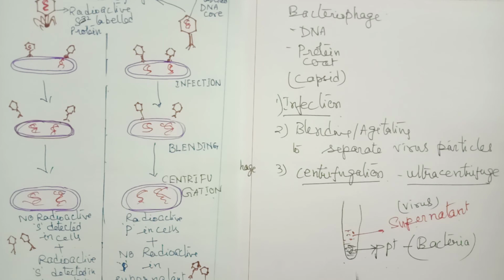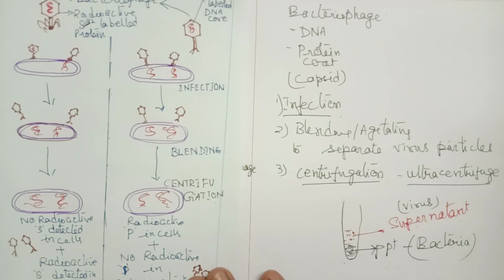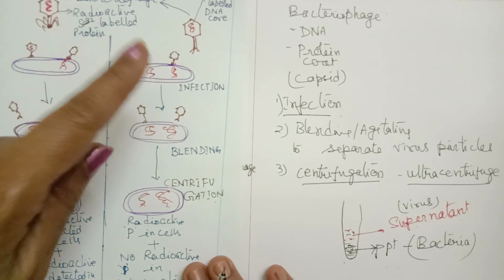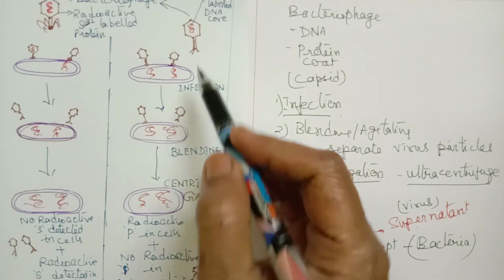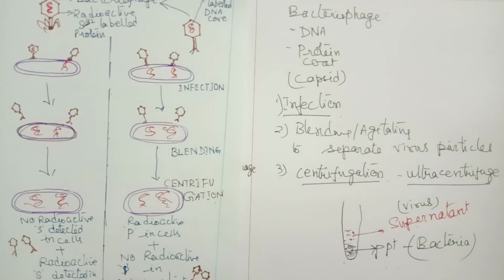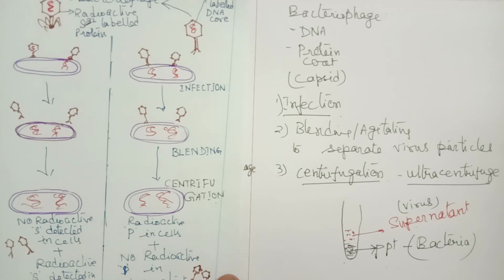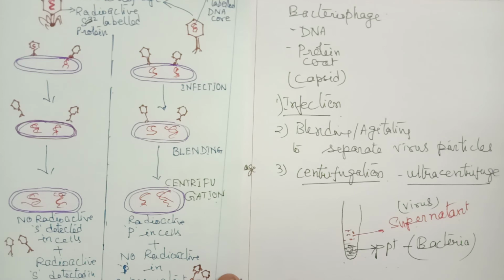So with this experiment also, it is proved that it is only the DNA which is entering into bacterial cells and then causing the infection. Whatever genetic transformation is seen in bacterial cells, that is because of the DNA from the viruses which is entering into the bacterial cells. So with this transduction experiment, it is further proved that it is DNA which is the genetic material.